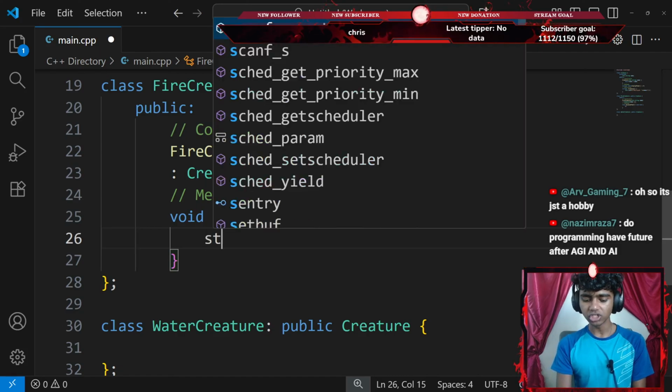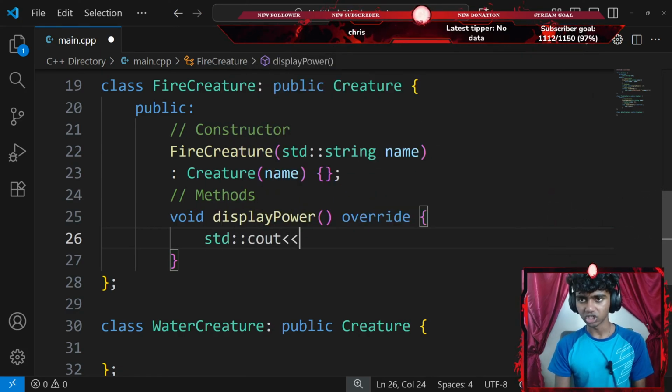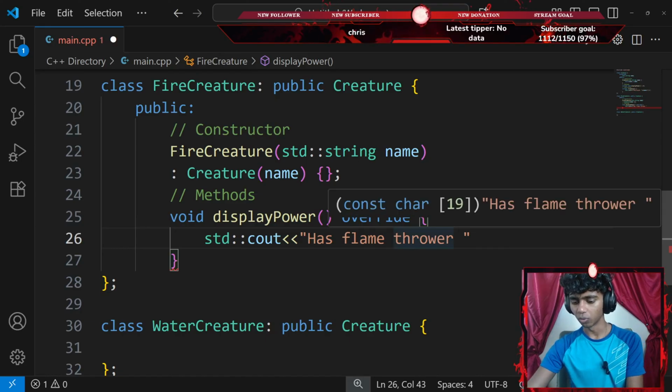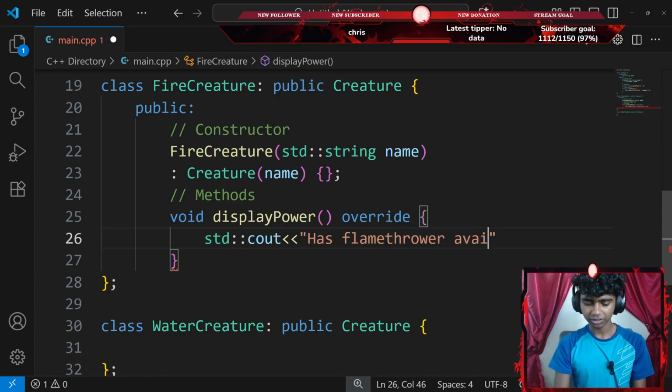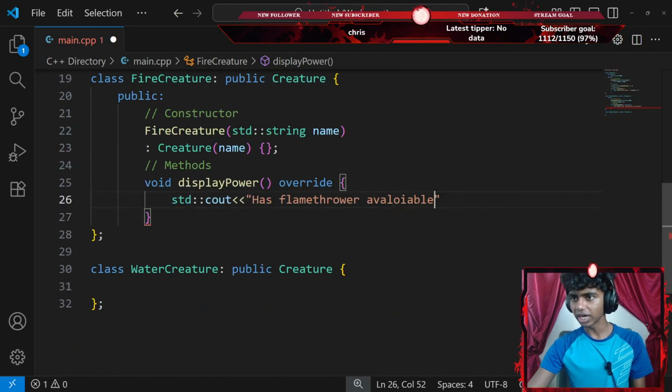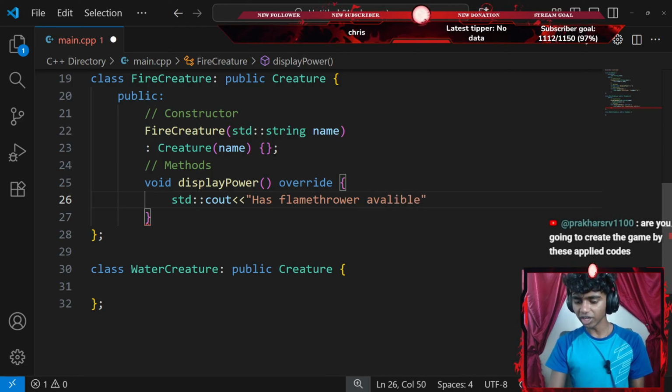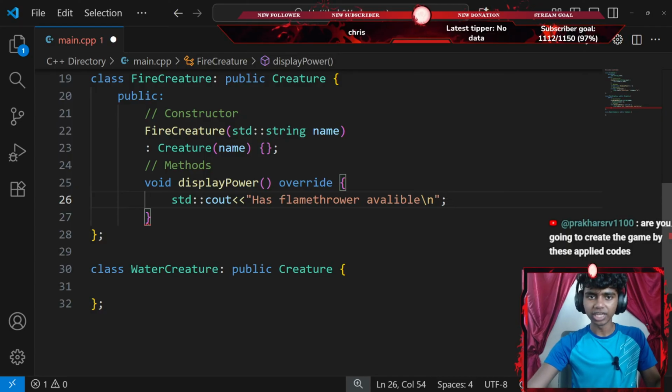That said, this method is going to have a standard console output with an insertion operator that says something like, actually I'll say something like has flamethrower. Okay guys, is flamethrower like one word? Has flamethrower available. There we go, guys. I don't think I spelled it correct. There we go. Has flamethrower available with a newline, ending with a semicolon.